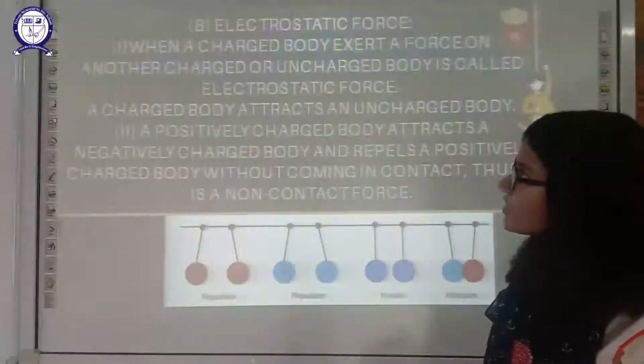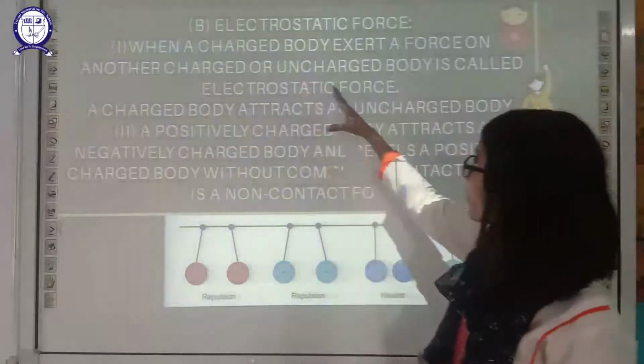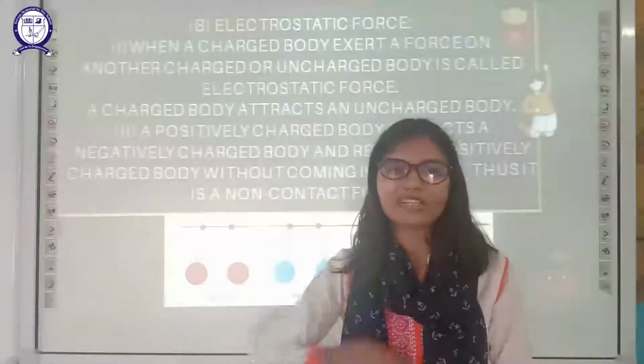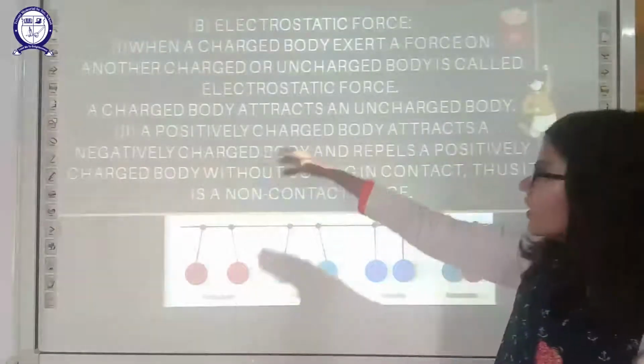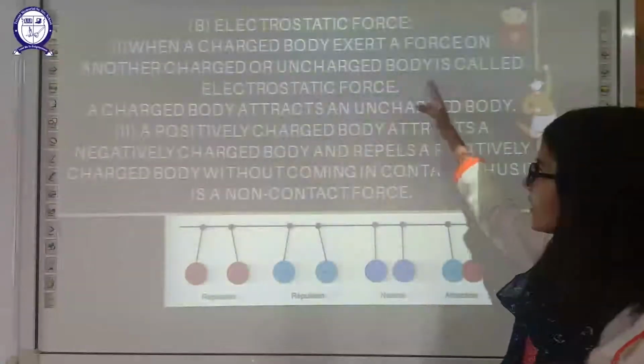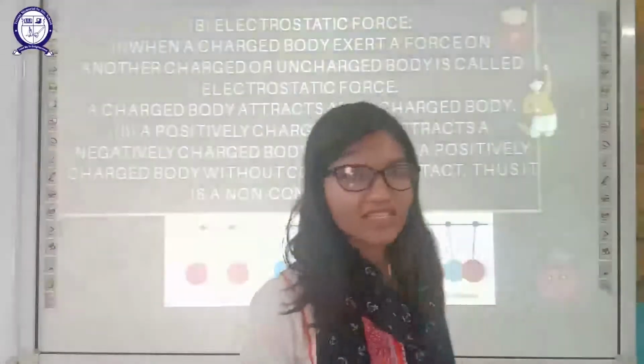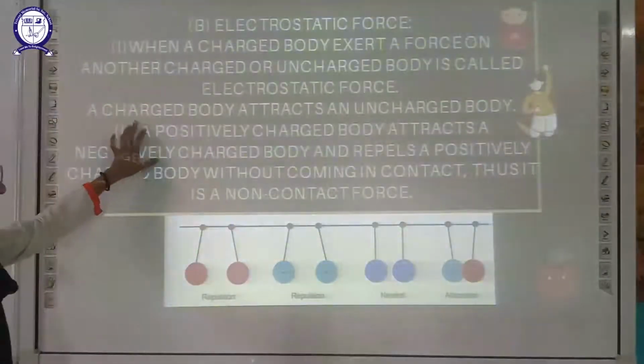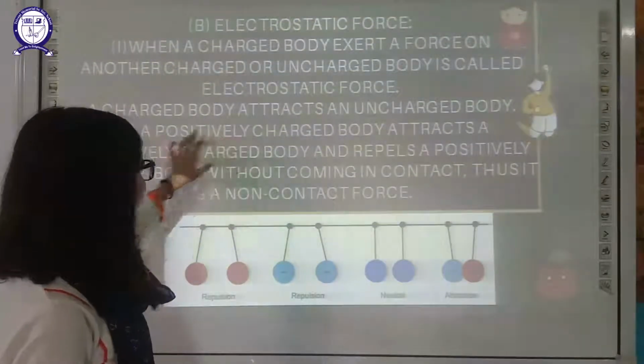Next is electrostatic force. When one charged body exerts a force on another charged or uncharged body, it is known as electrostatic force. Force due to charges is known as electrostatic force. A charged body can attract an uncharged body.